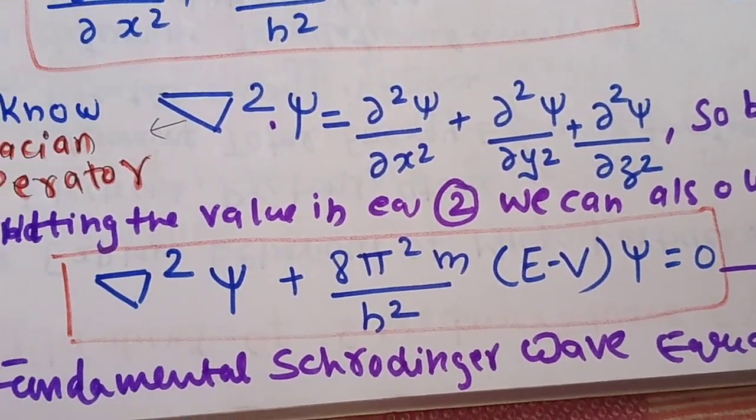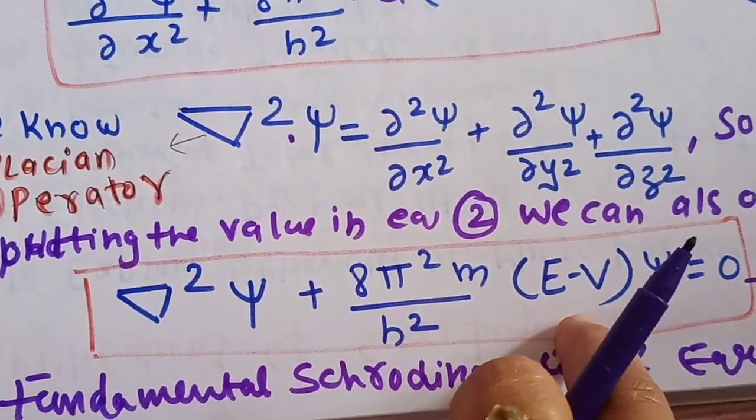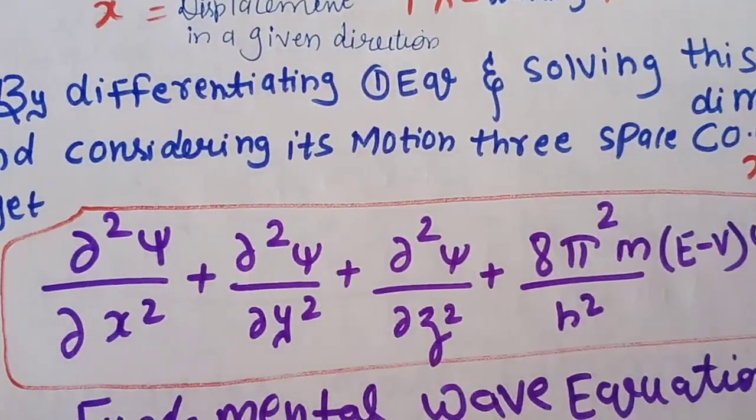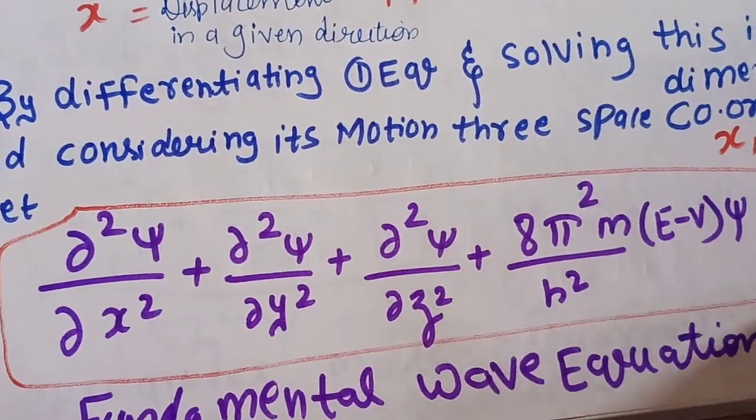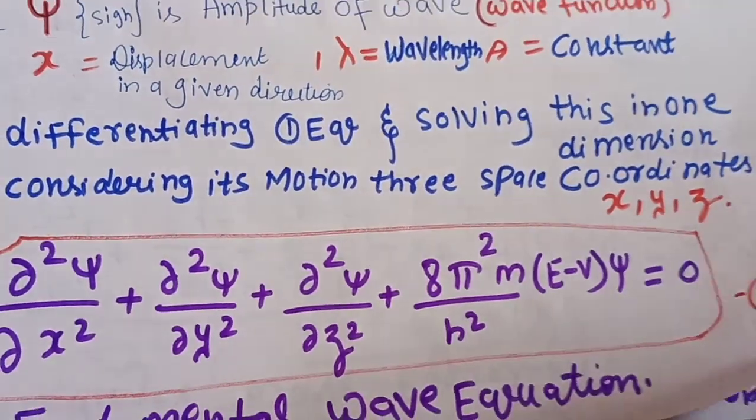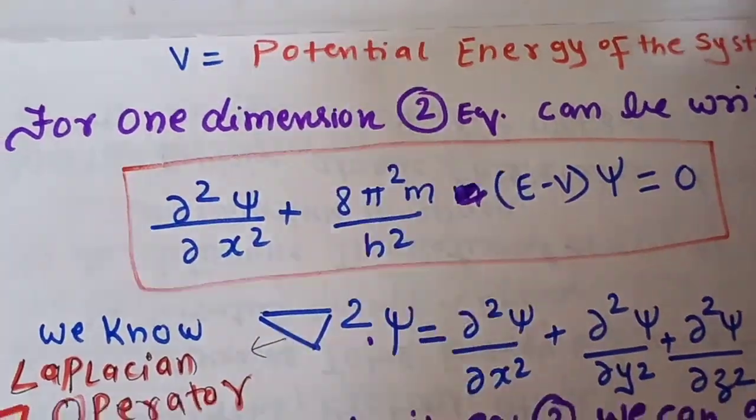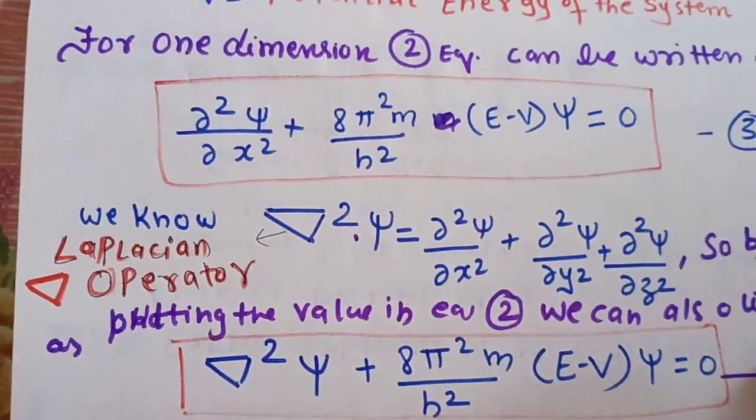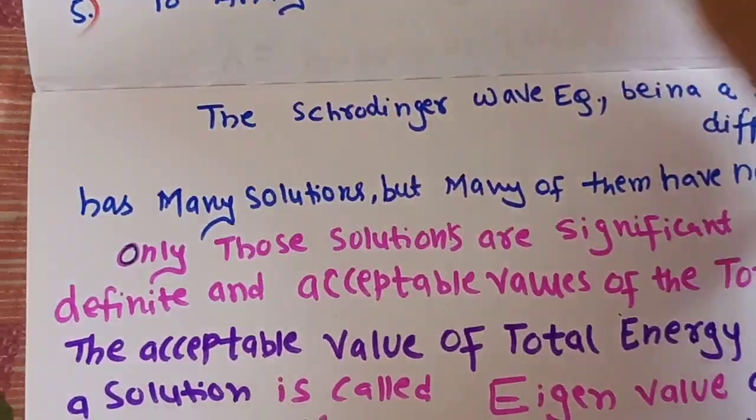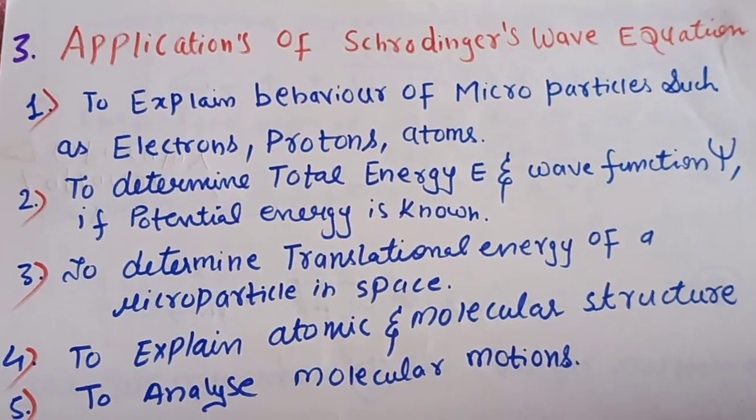So this is the fundamental Schrodinger wave equation. You can write either in this form, or you can write the Schrodinger wave equation in this form. These three terms, if you want to replace, you can replace with the help of our Laplacian operator. So students, this is the basics of the Schrodinger wave equation. As there is no solution of the derivation, you can write only the equation. Now let us see the applications of the Schrodinger wave equation.